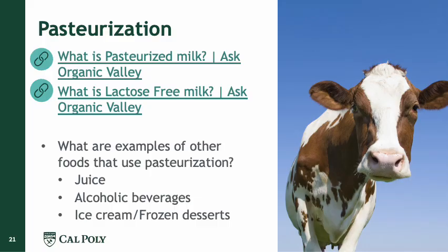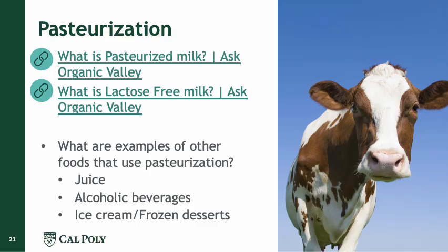Think about pasteurization as you have milk at room temperature, then it is heated to a specific temperature, normally 72 degrees Celsius for 15 seconds, or if it goes higher, it will be for 1 or 2 seconds, and then it's cooled down and packaged in plastic containers.